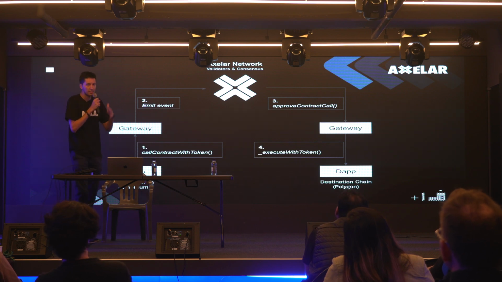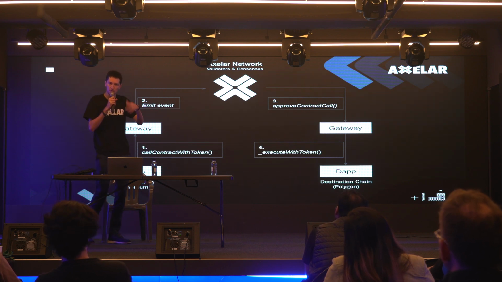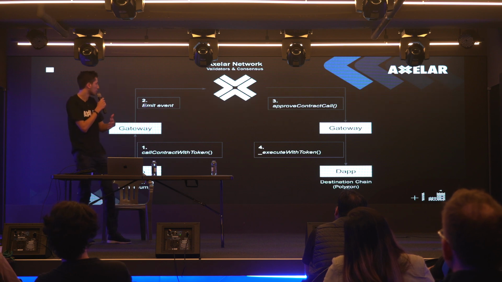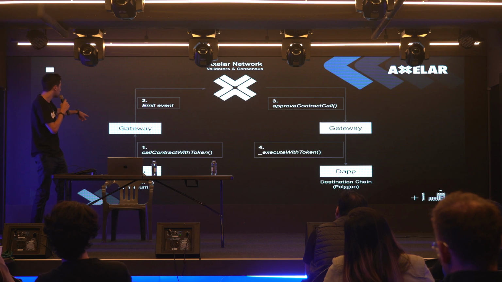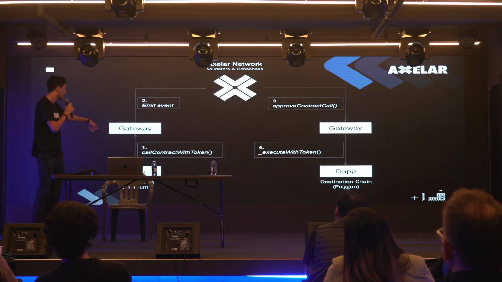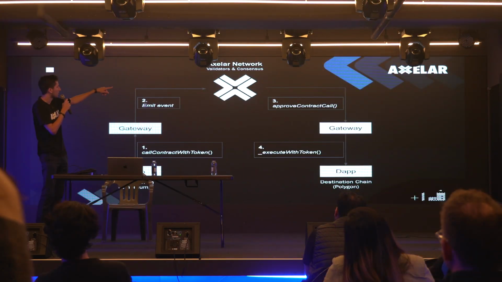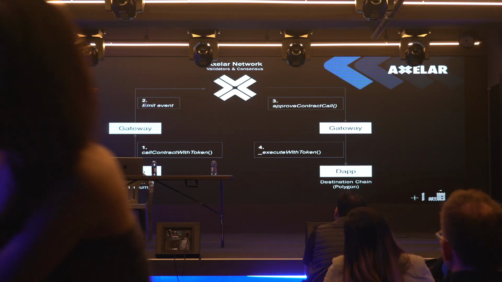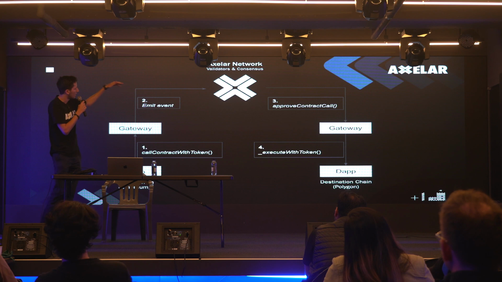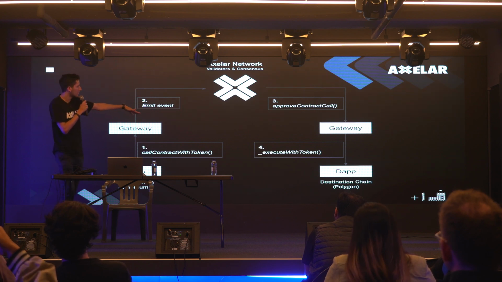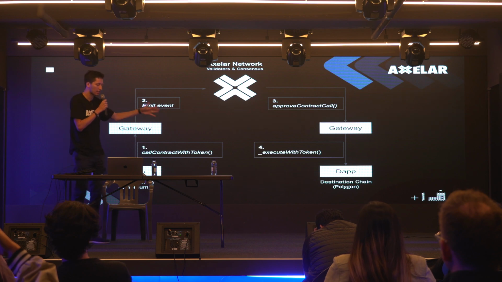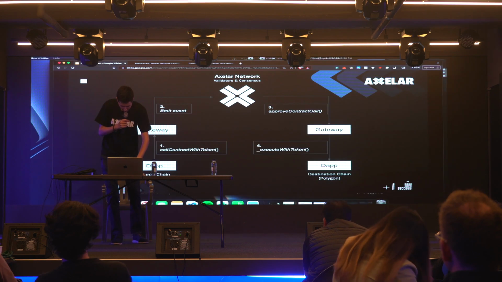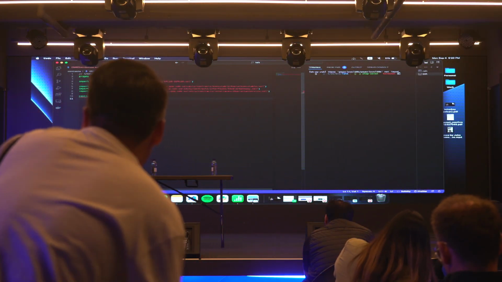And with the execute with token function, we'll be able to receive the message and the token that was passed onto the dApp. Now, I know that was a mouthful, and I will show you all in the code how this works, but one more time at a very high level. Our dApp uses the gateway contract. In this case, we're using the function called contract with token. Gateway emits an event, gets picked up by the Axelar network, which comes to consensus about the event that was sent. That notifies the gateway contract on the destination chain, which then via the execute function triggers our dApp on our destination chain. So let's see this in action.